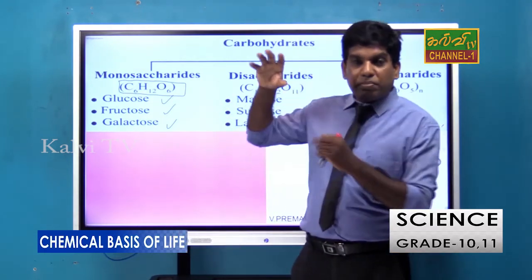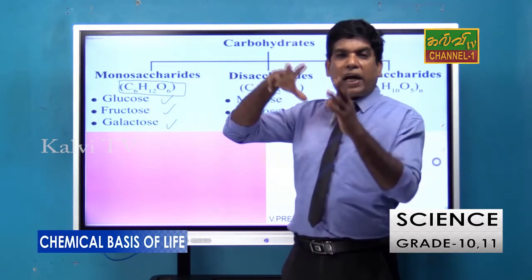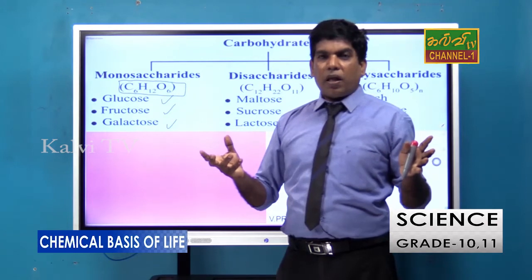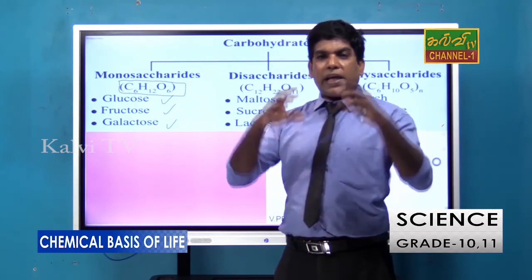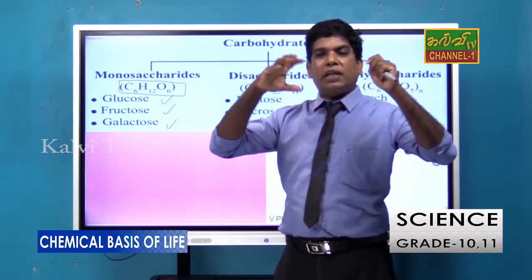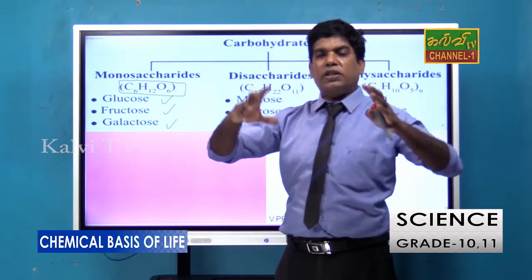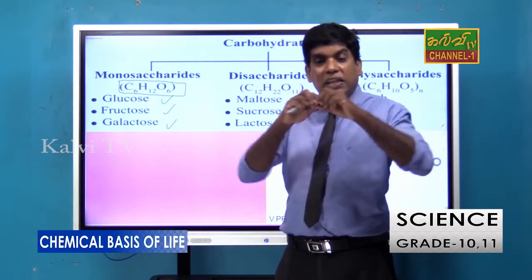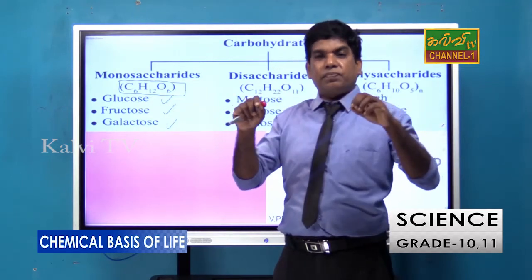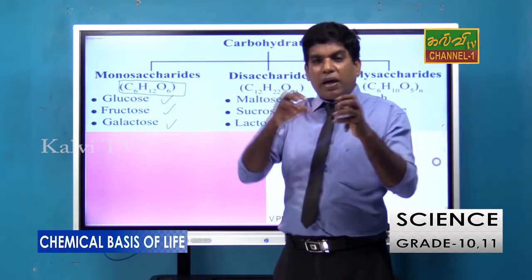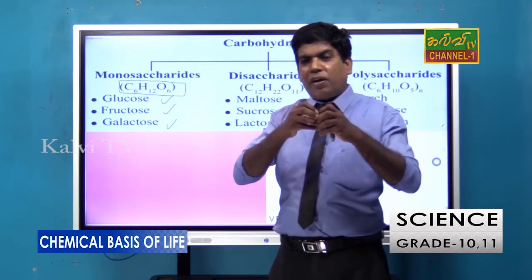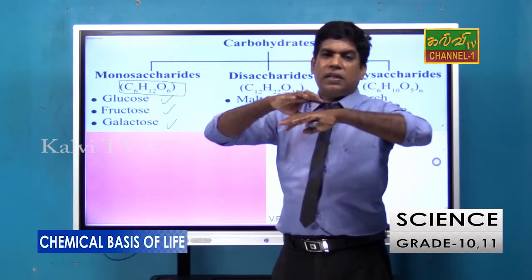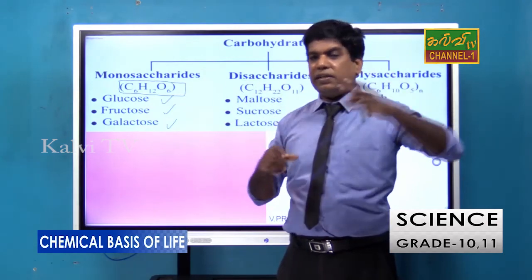The symbol is the same, but they show different features. How is it possible? The same amount of carbon, hydrogen and oxygen, but they show different features due to the chemical structure. Sometimes you find a chain structure, sometimes a circle structure, sometimes a branched structure.